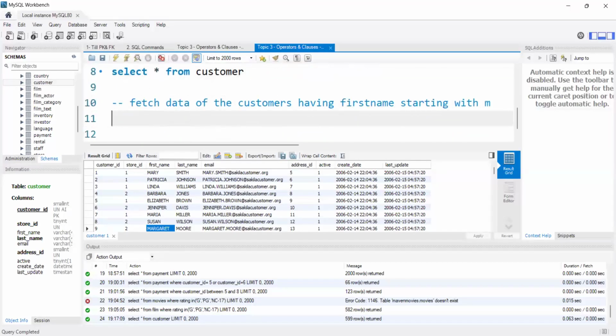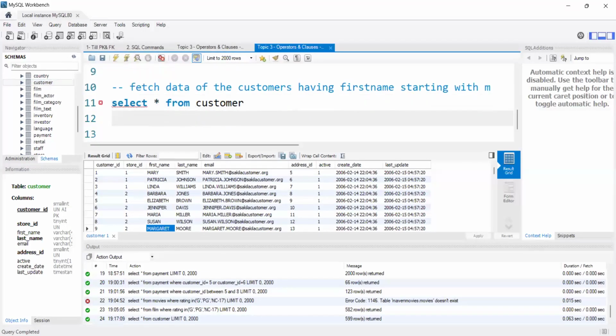Now, my question is I want to display all the customer information having first name starting with M. So how do we need to do it? Use percentage, I guess. Right. Select star from customer where first name like M percentage. Correct. Perfect. We need to write it as select star from customer. Table name is customer.